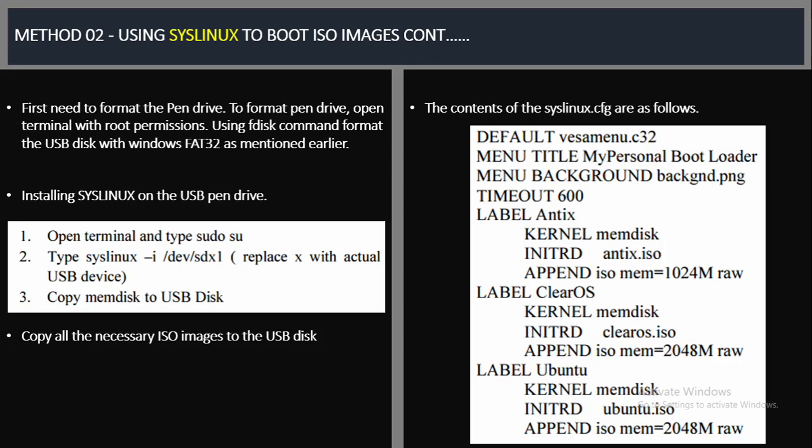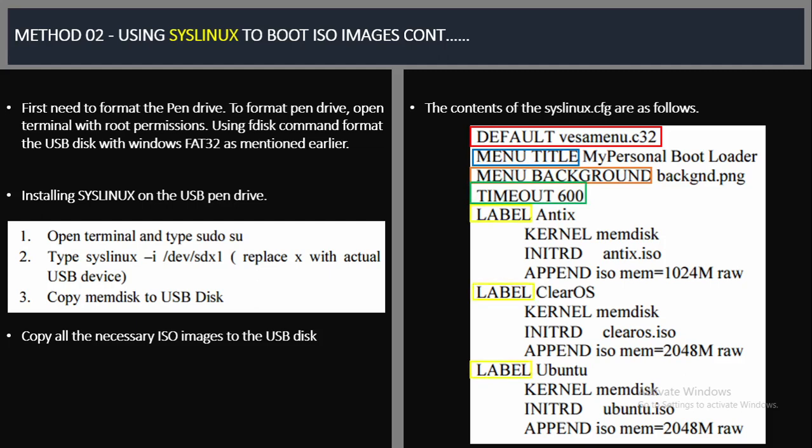Default: menu.c32 specifies that it boots by default to the menu, which is a graphical boot menu. Menu title means create a menu title in the boot menu. Menu background specifies a set of background images. This background image must be copied to the USB disk. Timeout will specify that syslinux waits at the boot menu for 600 milliseconds.